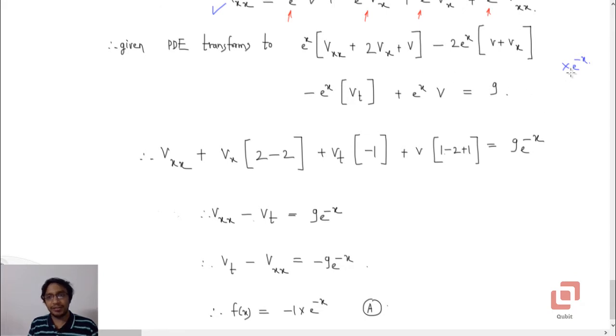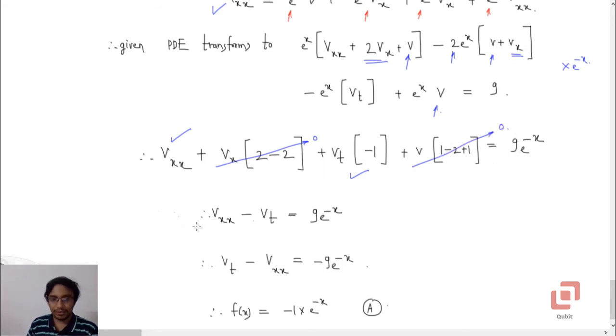Multiplying the entire differential equation by e to the power minus x, this will reduce to vxx. The next thing is you need to take the terms containing vx together. So we have 2vx and minus 2vx, so vx into 2 minus 2, that is 0. Let us now go to the vt term. There is only one term, so negative 1. Then let us consider the terms which contain only v. It is 1 here, with the negative 2 sign, and 1 here. So again it will be 1 minus 2 plus 1, so 0.